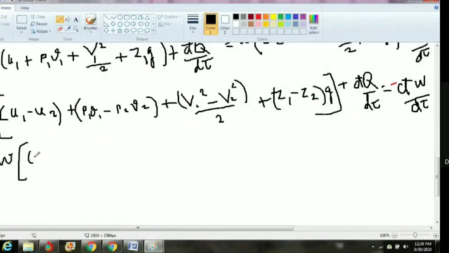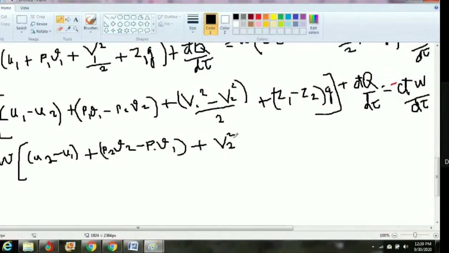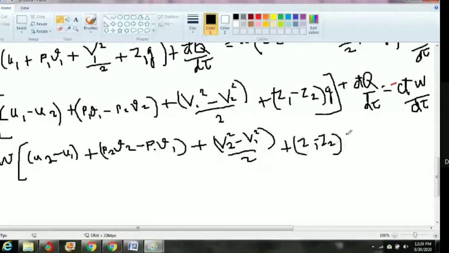So my W, what are the possibilities there? Just rearrange everything. U2 minus U1 plus P2 V2 minus P1 V1 plus V2 squared minus V1 squared divided by 2 plus Z2 minus Z1 into G. Because we are multiplying by minus, here also we have to put minus.